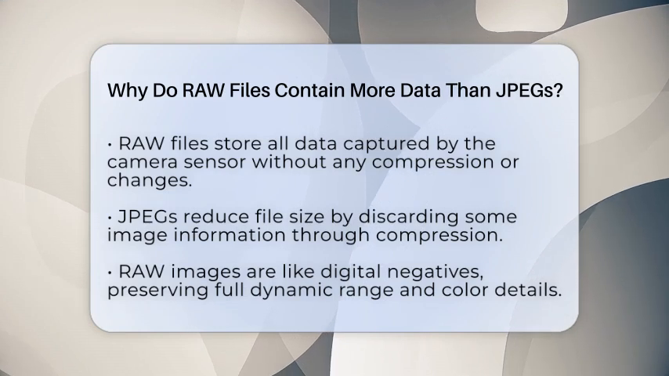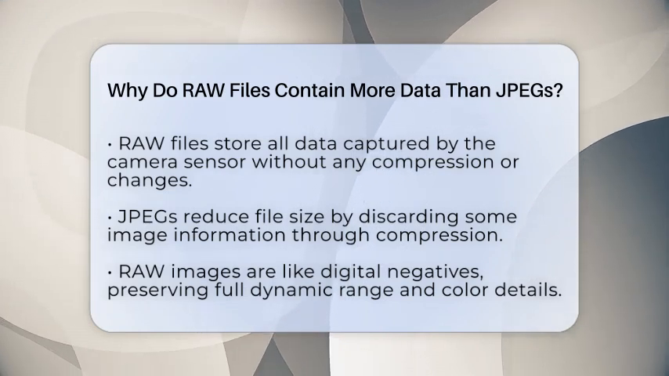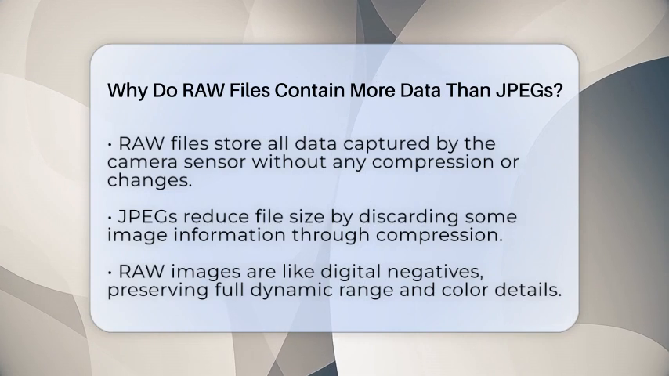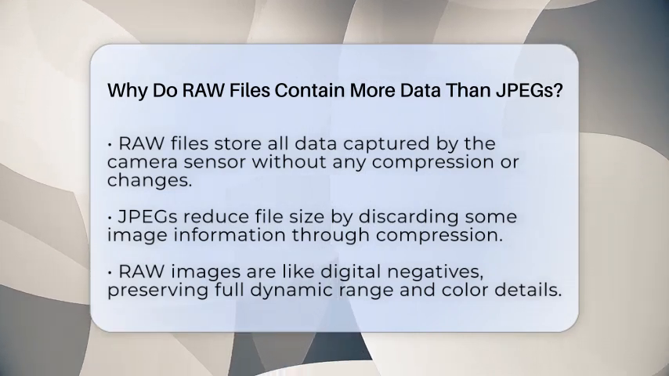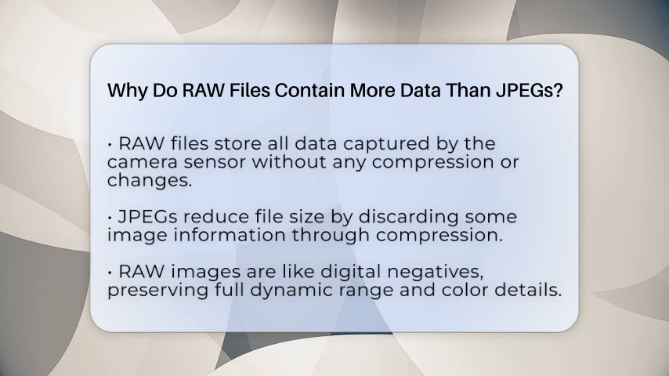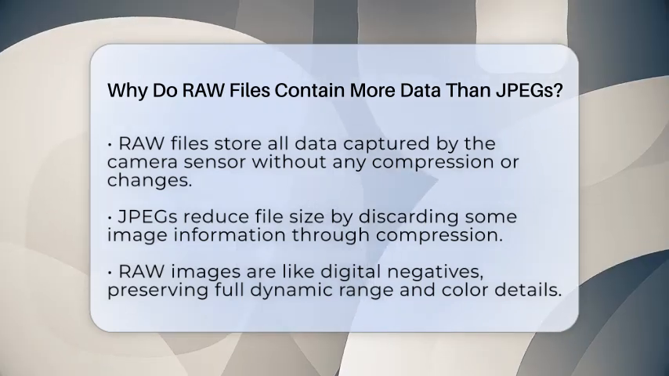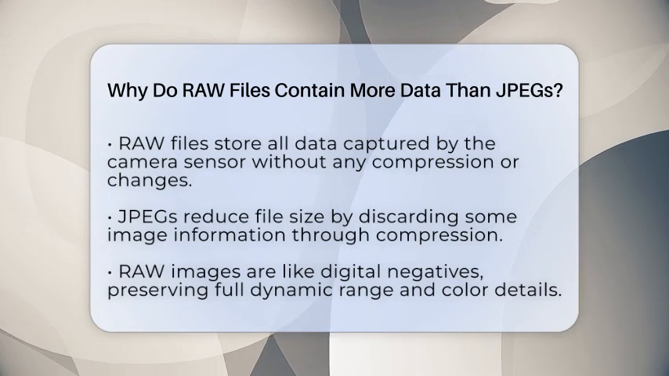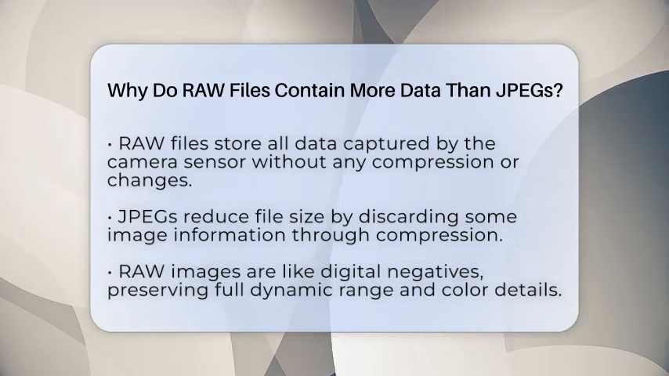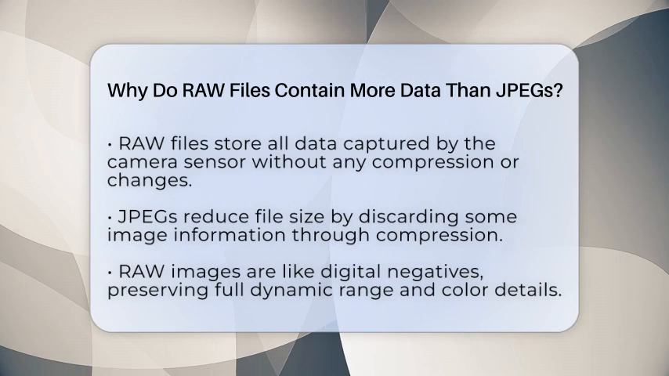RAW files store this data exactly as captured, without any changes or compression. JPEGs, on the other hand, go through a process that reduces the file size by discarding some of this information. This difference is why RAW files contain more data. RAW files are like a digital negative. They keep every bit of light and color information from the sensor.